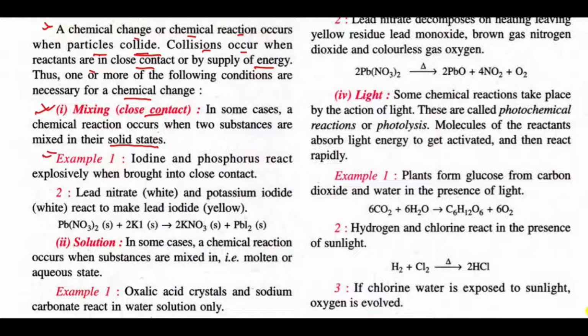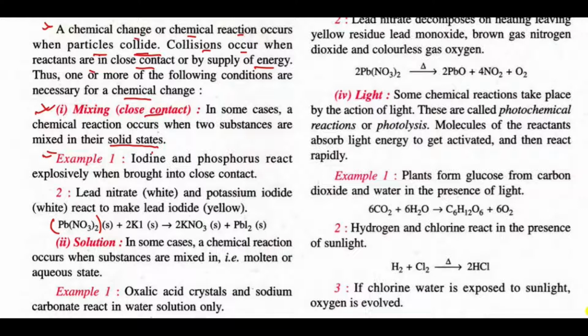Here are the examples. Iodine and phosphorus react explosively when brought into close contact. We generally use iodine and phosphorus in bomb making, as when they react, an explosion generally occurs. The second example is lead nitrate, which is white in color. When it reacts with potassium iodide, both in solid state, it forms potassium nitrate and lead iodide.